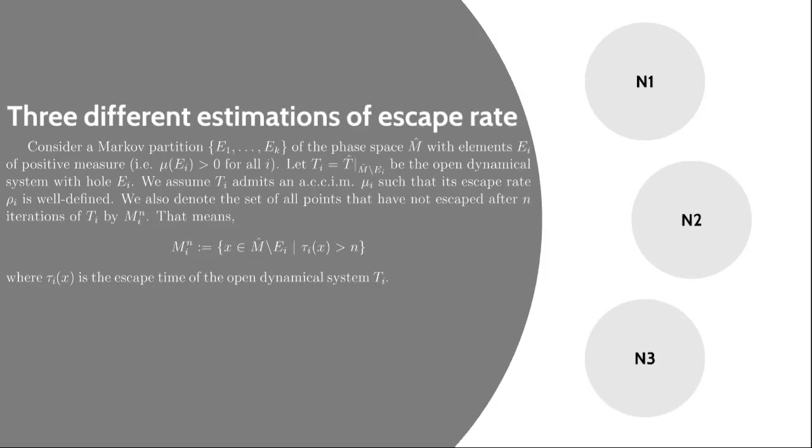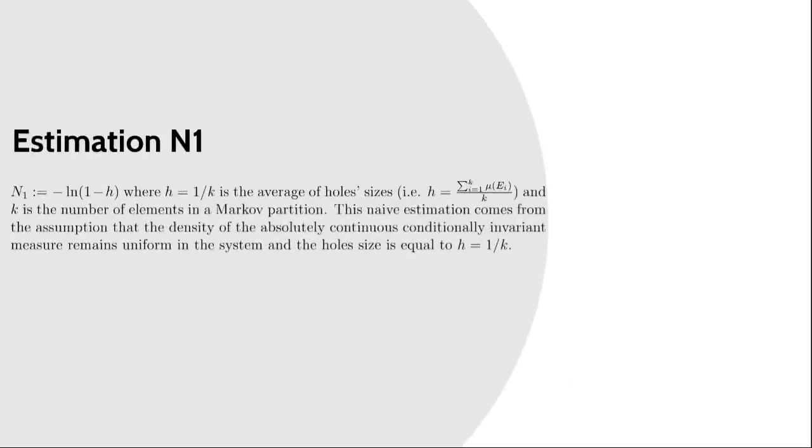So, with having this notation in mind, we can talk about the first estimation, here denoted by M1, and is defined by negative ln of 1 minus h, where h is 1 over k, or equivalently the average of the hole sizes, and k here is the number of elements of the Markov partition. This type of estimation is based on the assumption that the density of the absolutely continuous conditionally invariant measure remains uniform inside the system, while the hole size we assume is 1 over k.